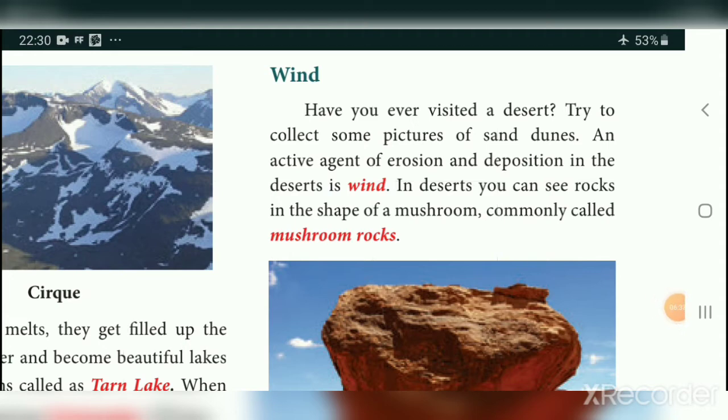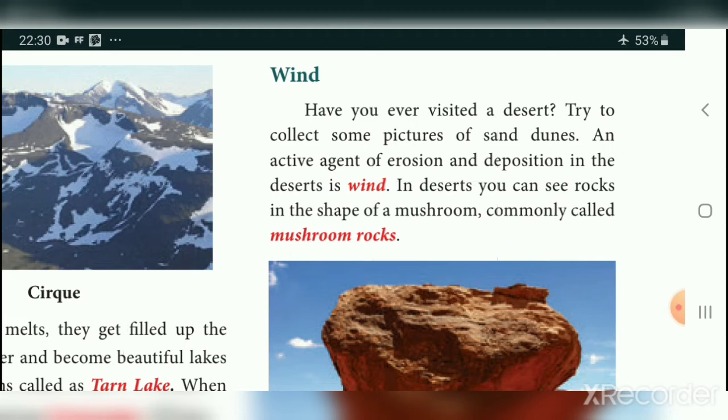Another natural agent is wind. Can you see the desert? It is fully covered with vast soil. Try to collect some pictures of sand dunes. We can see sand dunes in the desert area. An active agent of erosion and deposition in the desert is wind. So here the deposition and erosion are done by one agent called wind. The wind carries the soil particles and deposits them in another area.